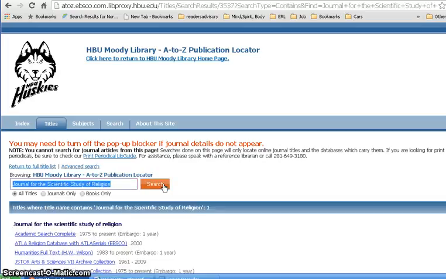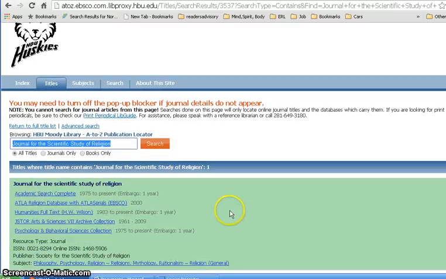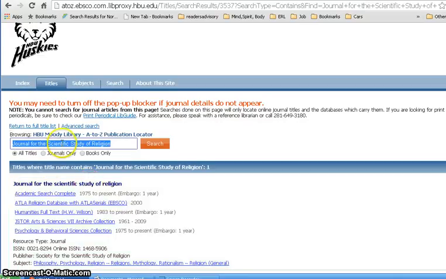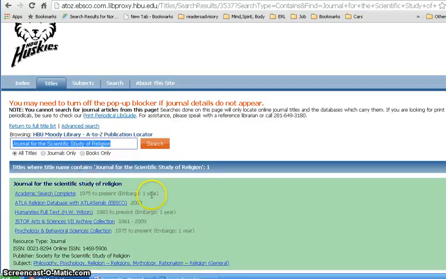This is going to see if any of our databases have some of this journal. Now we know we need 1983. Academic Search Complete does have the Journal for Scientific Study of Religion, and that does match the title we searched. There's a 1-year embargo. That means we won't get all of 2014 and 15, but we only need 1983. Same thing is true for this Humanities, but that starts in 1983. And then JSTOR has some of it. And then Psychology and Behavioral Sciences Collection also has it.